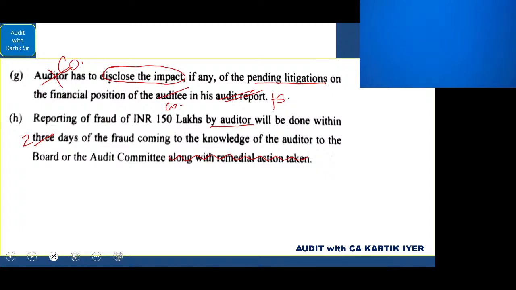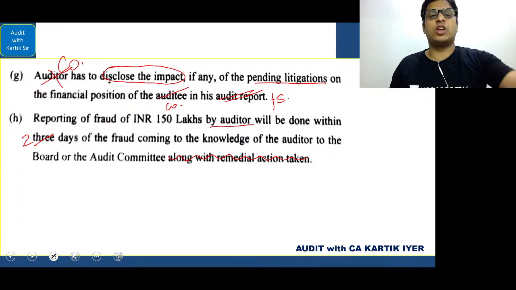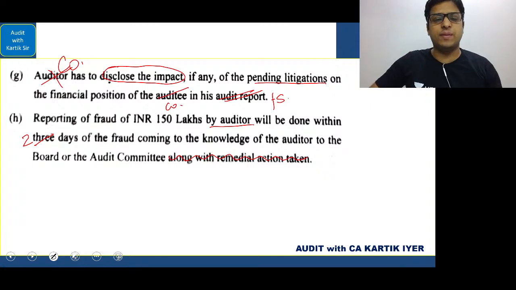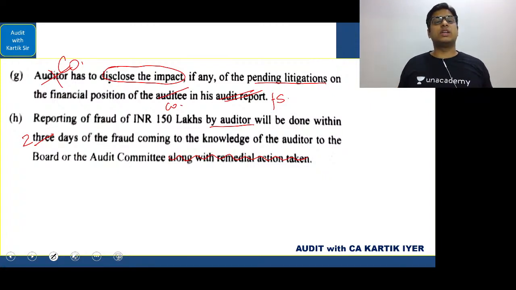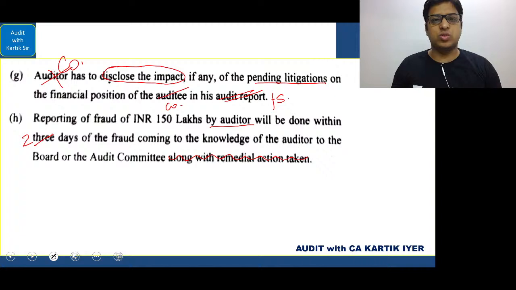Please go to the last part and see whether you're able to answer it properly or not. The tricky part of the question is mind blowing. The way they have framed it, if the student has not read it in depth, there will be a mistake. Ensure that you're doing this properly. Very important.